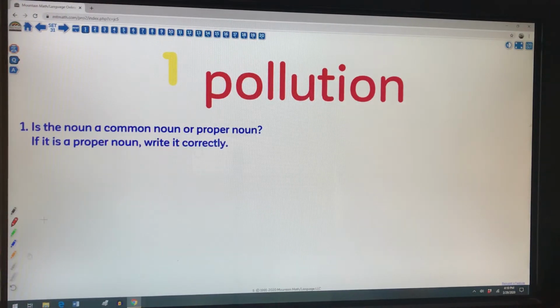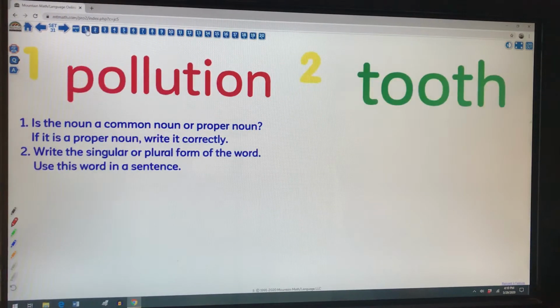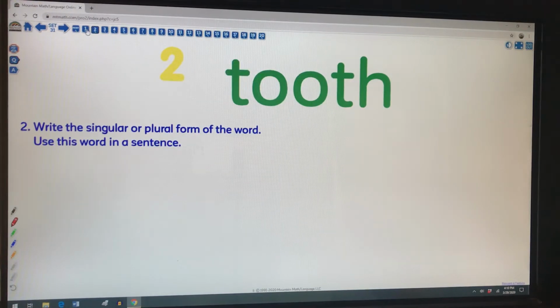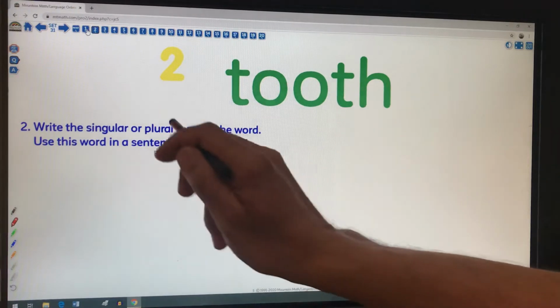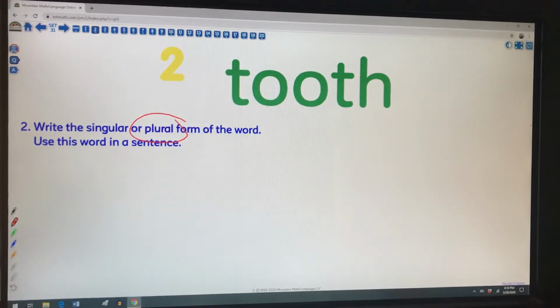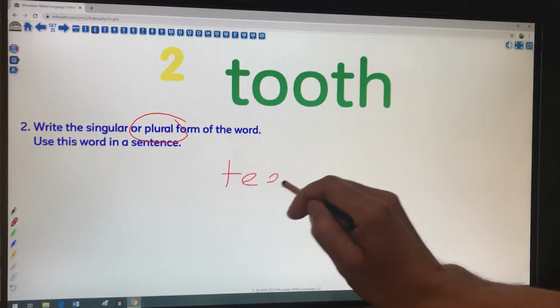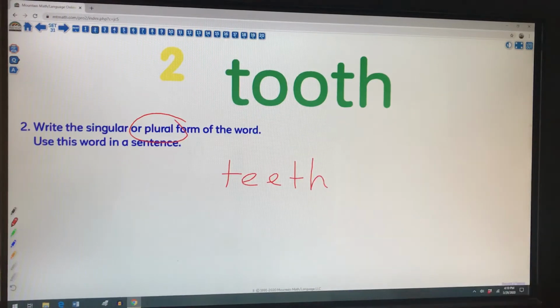So, moving on to your number two word. Write the singular or plural form of the word. So, if I have one tooth, singular, I know that I'm looking for the plural form of the word tooth. I have many teeth would be my correct answer, as the plural form of this word.